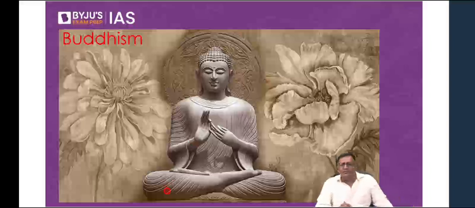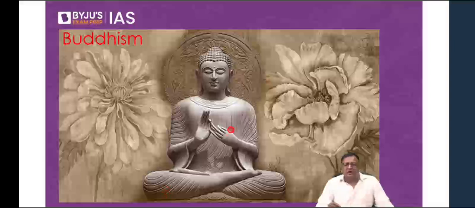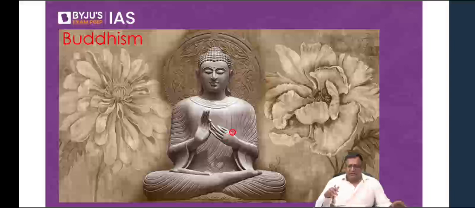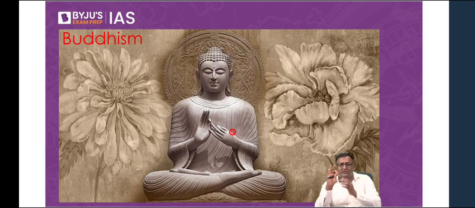Okay, now let us talk about Buddha, Lord Buddha. This is Lord Buddha's picture. In this sculpture, he is sitting in the Dharma Chakra Pravartana Mudra. So Buddha is sitting in this posture, that's called Dharma Chakra Pravartana Mudra. So he sat like this when he gave his first sermon, first discourse. So don't worry about it. We'll talk about it.